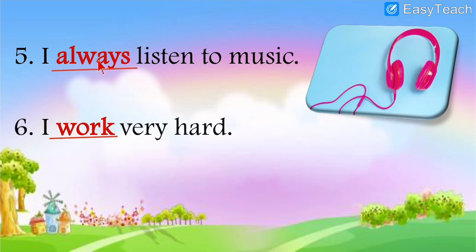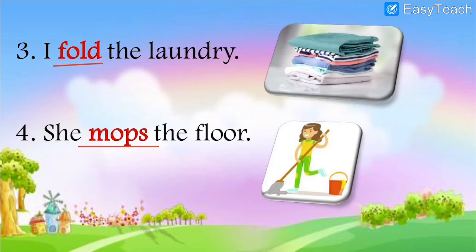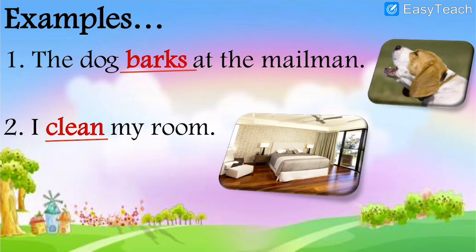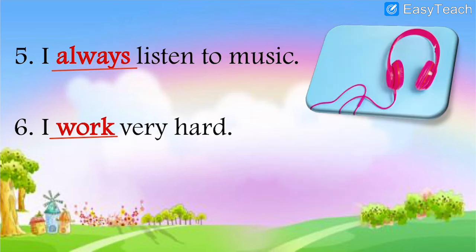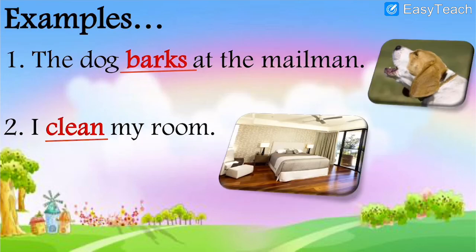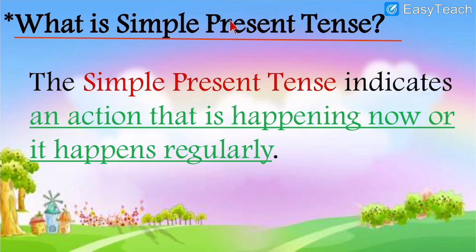So, the verb is always and here the verb is work. These two verbs are in simple present tense because these actions are done every day, regularly. So, all these sentences which we saw, sentence number 1, 2, 3, 4, 5, and 6, all these are in which tense? All these sentences are in simple present tense. It indicates the action that is happening now or which happens regularly every day.